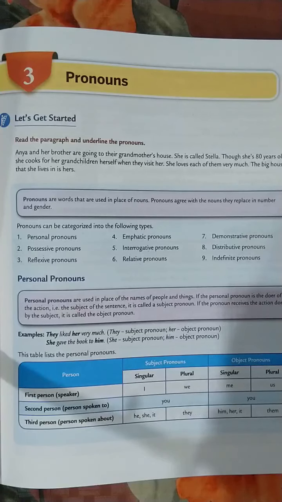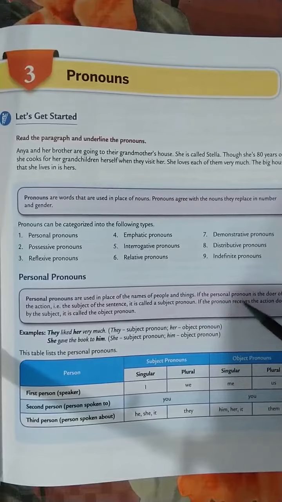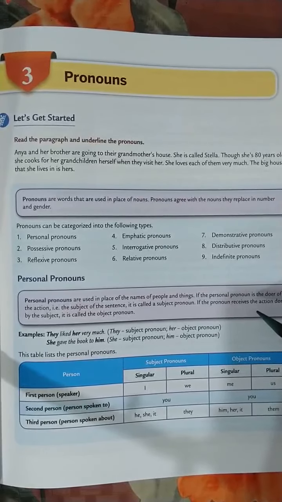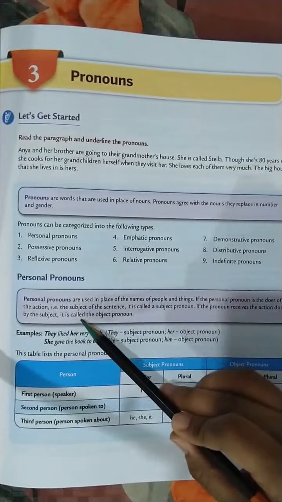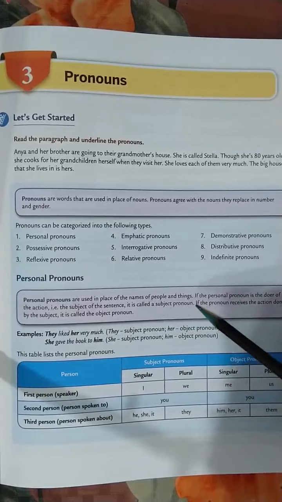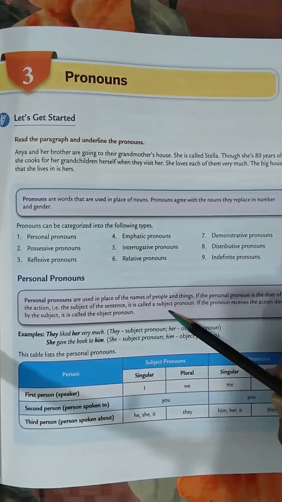It means they will be referred to as the subject of the sentence. For example, Neha is dancing. So Neha is doing the work, that is dancing. Neha is the subject. So if the personal pronoun is the doer of the action, it will be regarded as the subject of the sentence, and it will be called a subject pronoun.